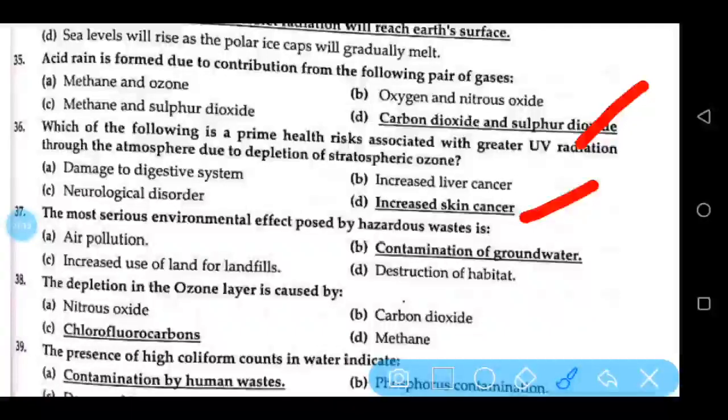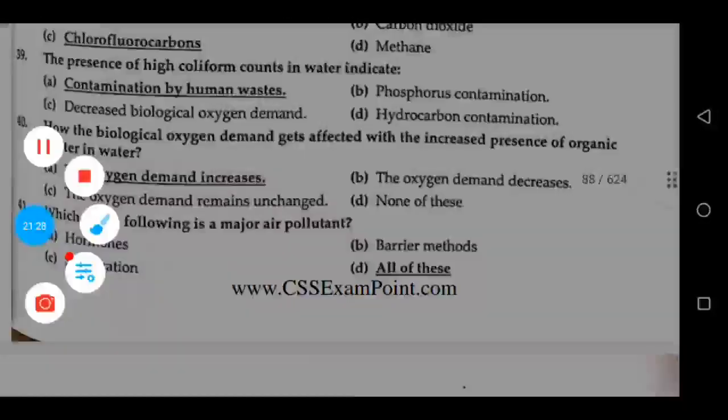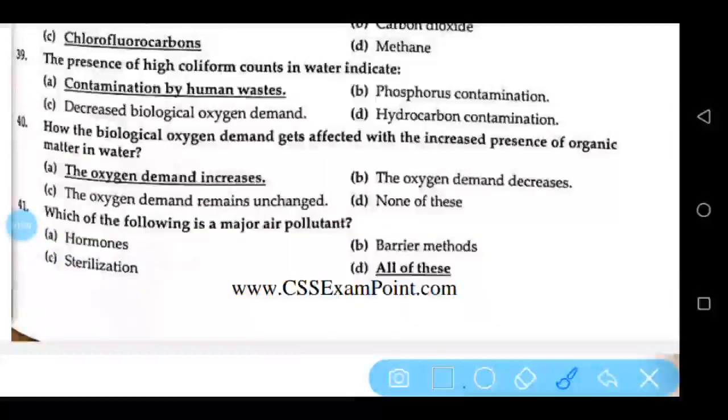The most serious environmental effect posed by hazardous wastes is contamination of groundwater. The depletion in the ozone layer is caused by chlorofluorocarbons. How does the biological oxygen demand get affected with the increased presence of organic matter in water? The oxygen demand increases. Which of the following is a major air pollutant?